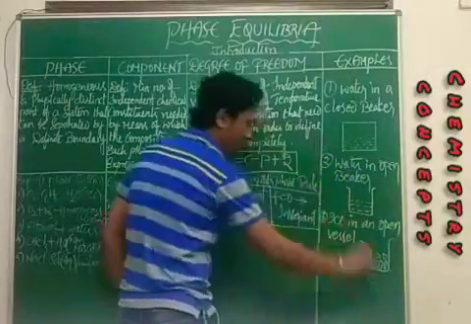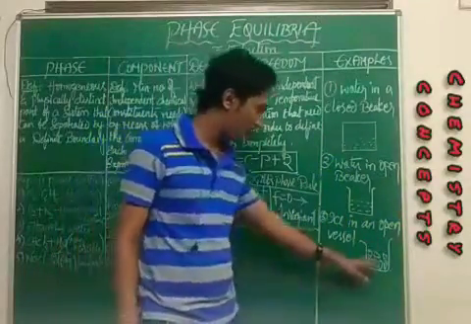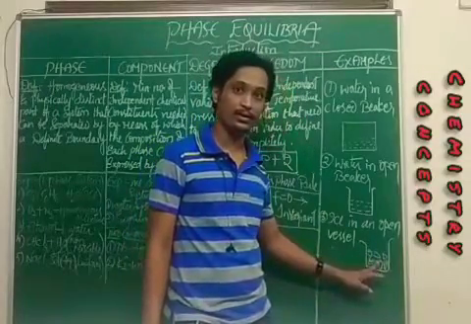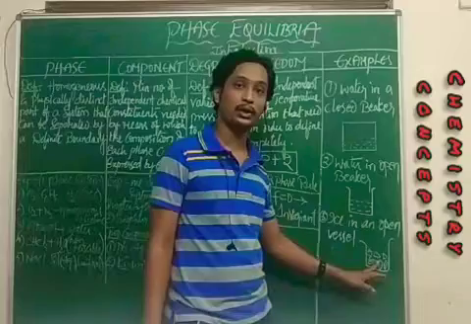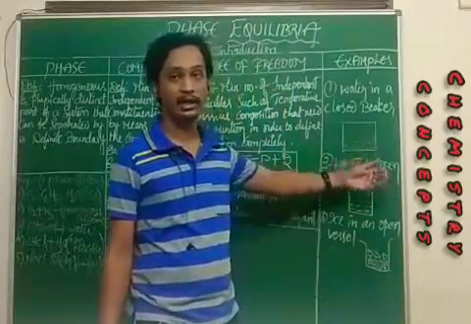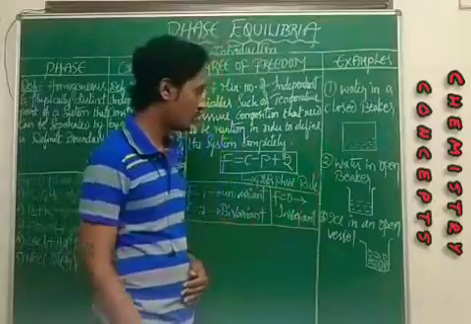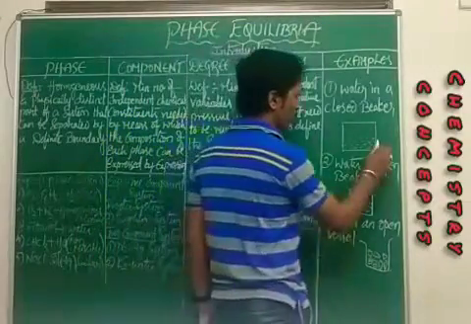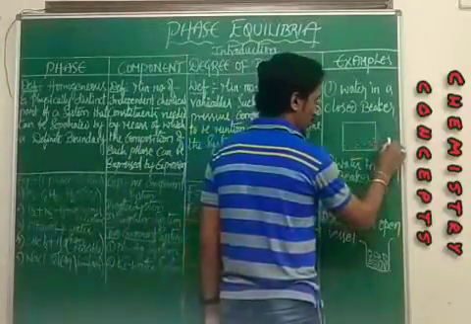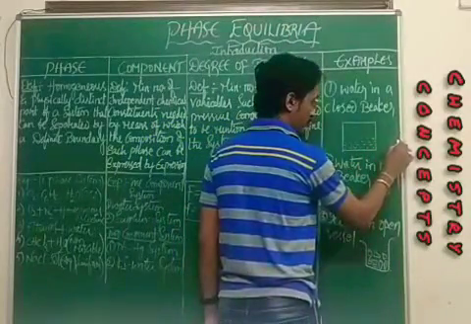P is equal to 3, because the solid ice converts into liquid and then it evaporates. So here, for water in a closed beaker you see only one phase.